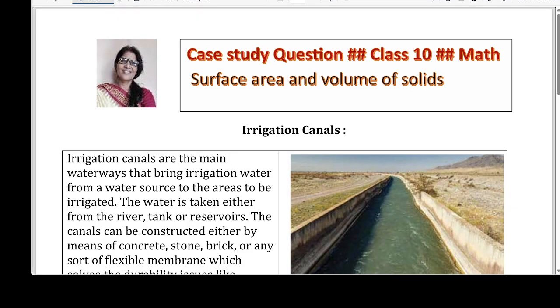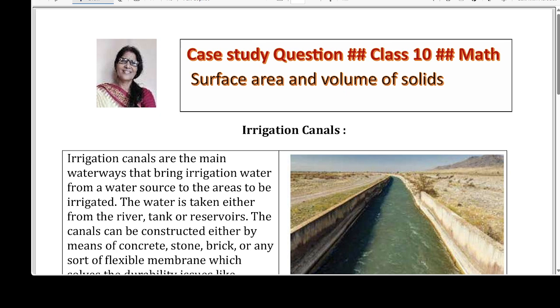Hello students, after a long time I am solving a case study question. I know you will enjoy it. It is from surface area and volume of the solids. You know that a case study question is about a case, and 3-4 parts of the questions are there to answer which have a relation among them.